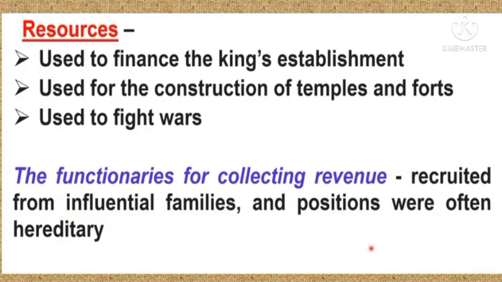These resources were used to finance the king's establishment as well as for the construction of temples and forts. They were also used to fight wars, which were in turn expected to lead to the acquisition of wealth in the form of plunder and access to land as well as trade routes. The functionaries for collecting revenue were generally recruited from influential families and positions were often hereditary. This was true of the army as well. In many cases, close relatives of the king held these positions.